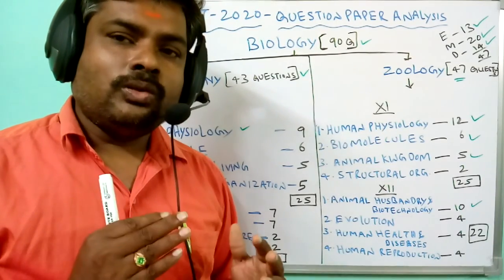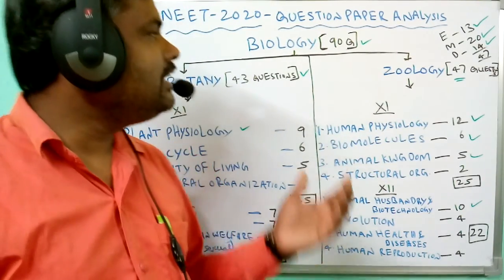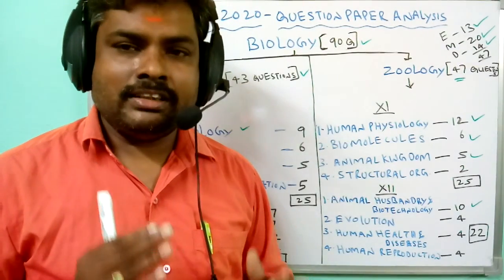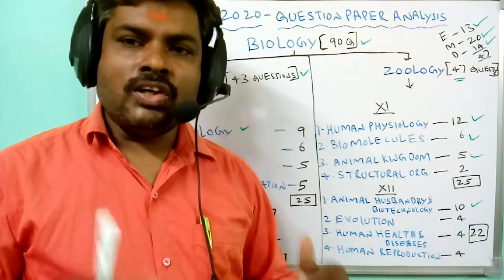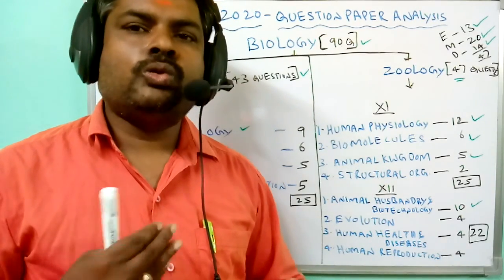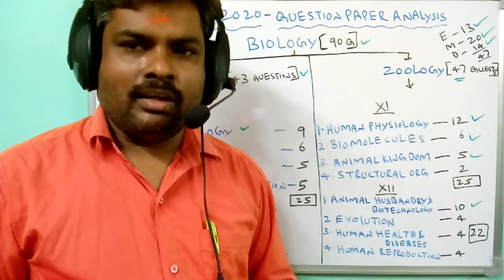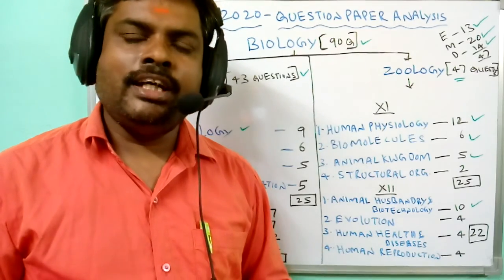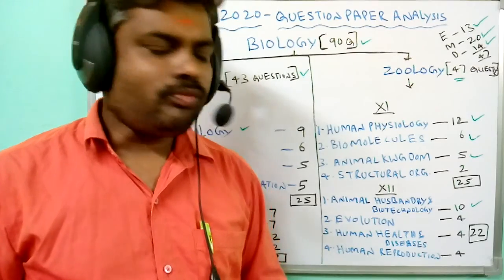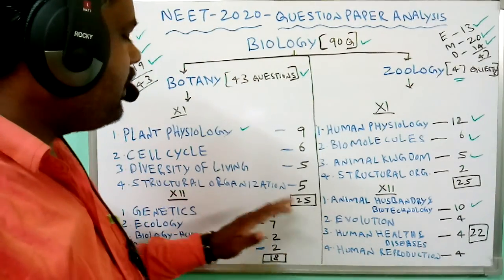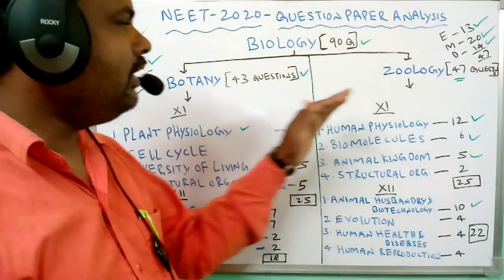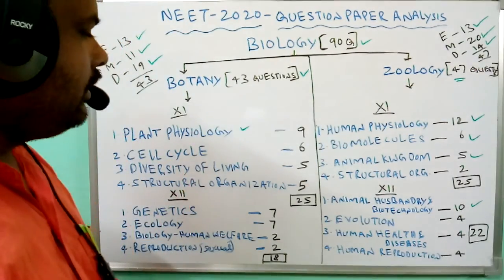So students, keep in mind, based on this question paper analysis, you must be thorough with the NCERT syllabus. Those who master NCERT will get a good score in the next NEET exam. So all students, keep this point in your mind. So this is the question paper analysis of the questions given in the botany and zoology sections.